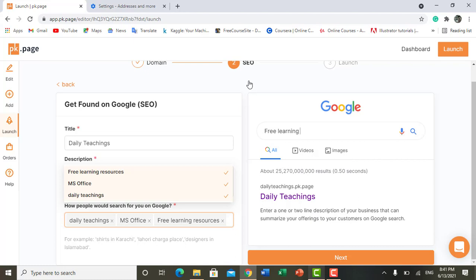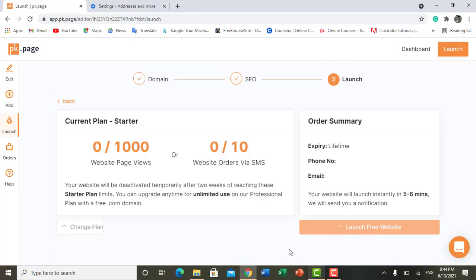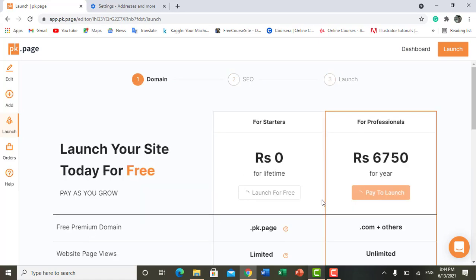Fine. Now finally we have to launch our website. I am just clicking on launch. We have done it all. I'm just going to click on next, and it's asking me to select the plan, what type of plan I want to select: 0 rupees, 1000 page views, or website orders via SMS. Fine. If you want to change the plan, you can click on change. You can change your plan to professional, it's up to you.